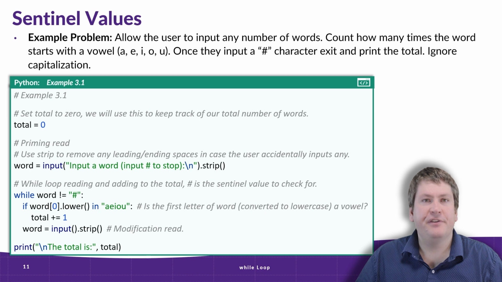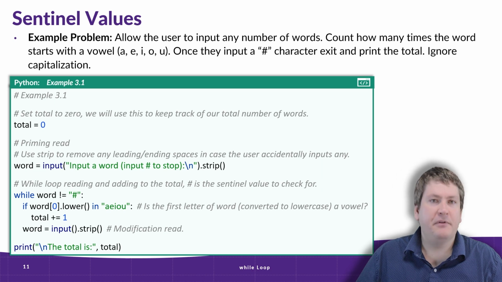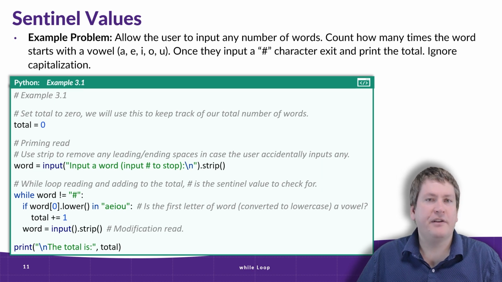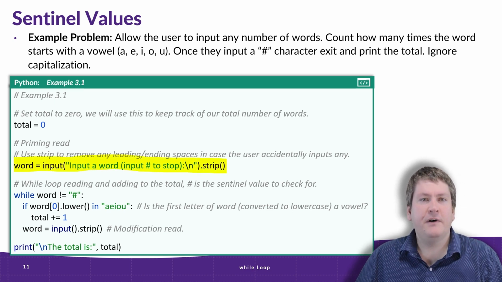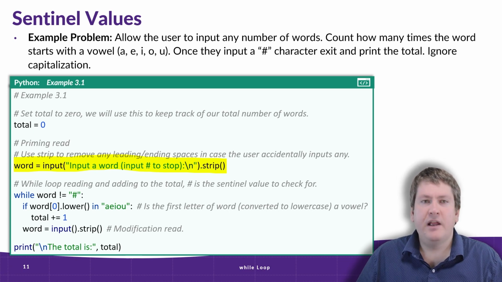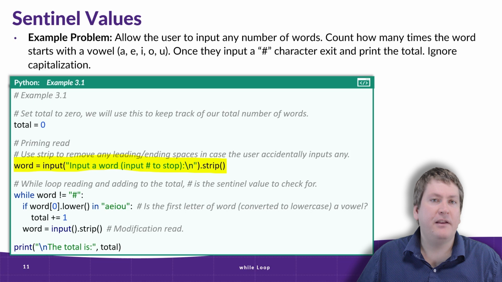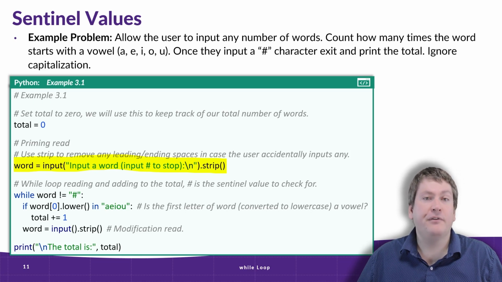Here we have a potential solution to this problem. Before we try it out in PyCharm, there are a few things I should mention. Some of these lines you may be familiar with, like the comments and total equals 0, which simply assigns 0 to total. But there are a few others that we should talk about. First of all is this input line. This is what we call a priming read. You see, later on in the code, we need to test the value of word to see if we're going to enter this loop or not. But we haven't actually input anything from the user yet, so we need some sort of initial value.